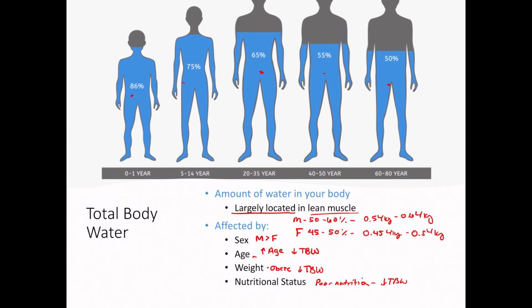Now, I want you to think about this because you just learned about this. What other value that you typically will have to calculate is affected by the amount of lean muscle in their body, or something else that has a similar proportion? Some of you might be thinking, oh, this is just like serum creatinine, and that's true, because serum creatinine is largely associated with lean muscle. So is total body water. So that might help you remember all these different factors.